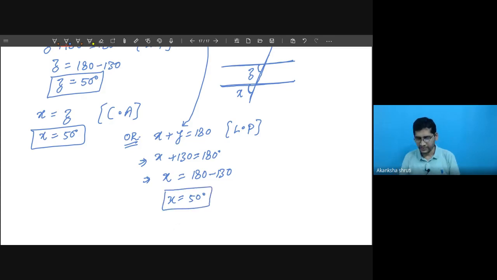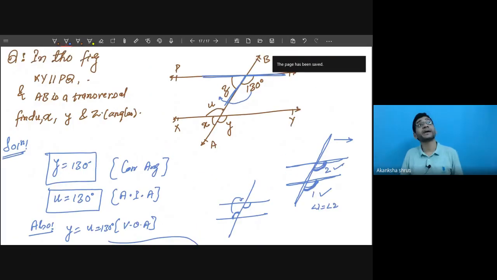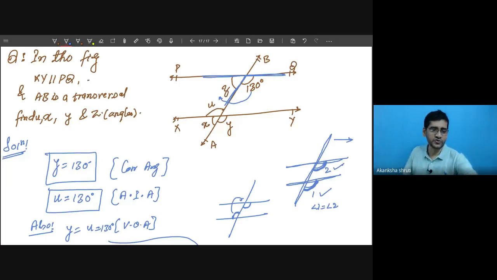So this was all about it. This way we have learned about the different types of angles. Based on this, you have to solve the questions. Please take the homework. Tomorrow we will continue with your exercise 6.1, 6.2 because I have to go for class 10th.